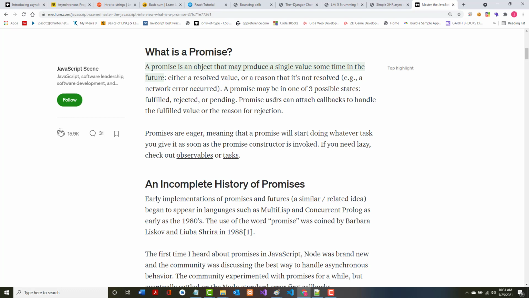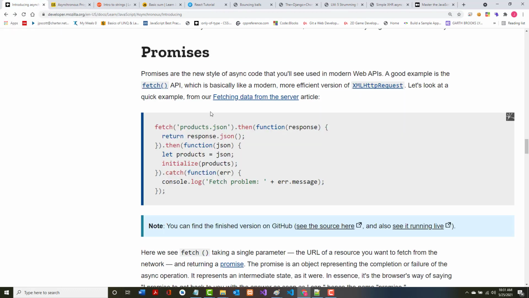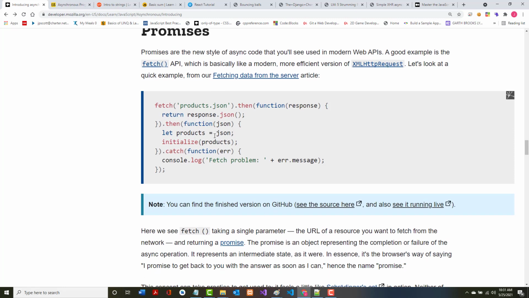And as it says, promise users can attach callbacks to handle the fulfilled value or the reason for the rejection. So once it has been fulfilled, you can say that you want something to happen, or if it's been rejected, you want something else to happen. And that's what they're starting to show here.